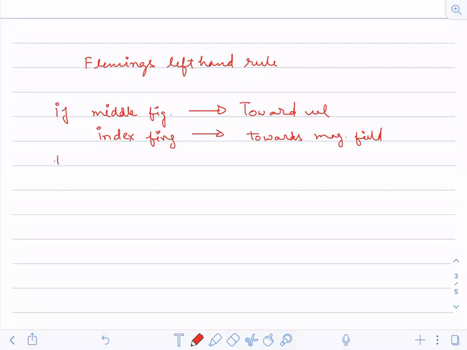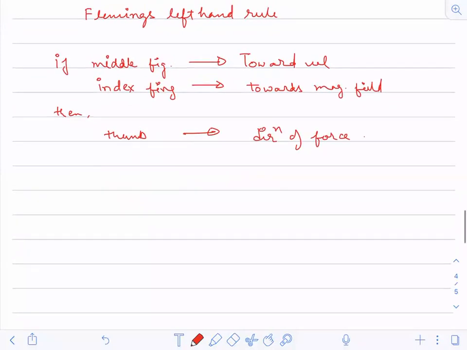Then your thumb will point towards the direction of force. It will give you the direction of force. Okay, understood?